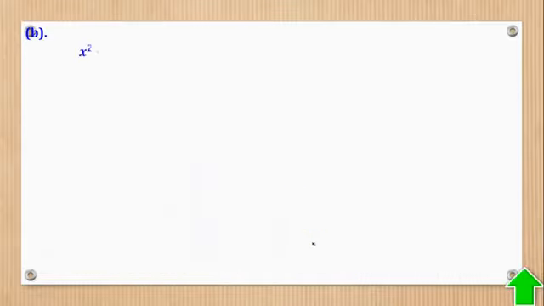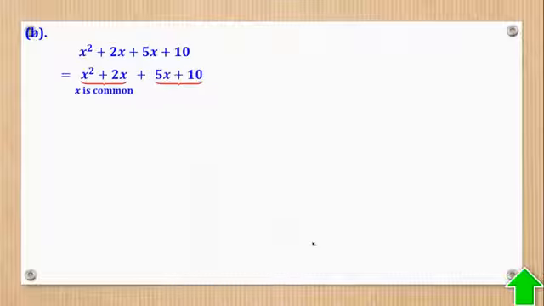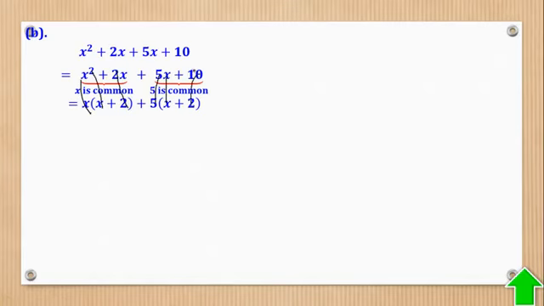That was part A. Then we shall go to part B. Part B, we are given that we are going to pair. Here, X is common, and here 5 is common. So pull out X here, I remain with 1X here and 2 here. Here pull out 5, I remain with 5, and here I remain with 2 because 10 is 5 times 2, but 5 is here, so I remain with 2.